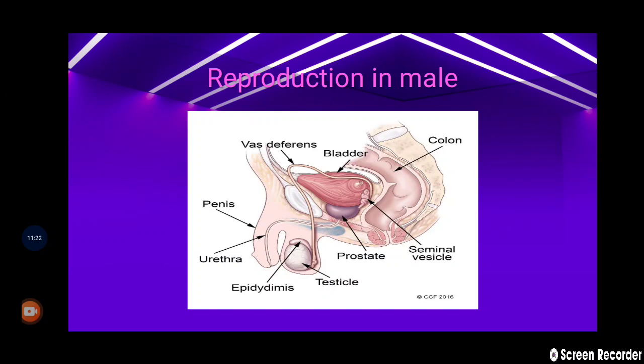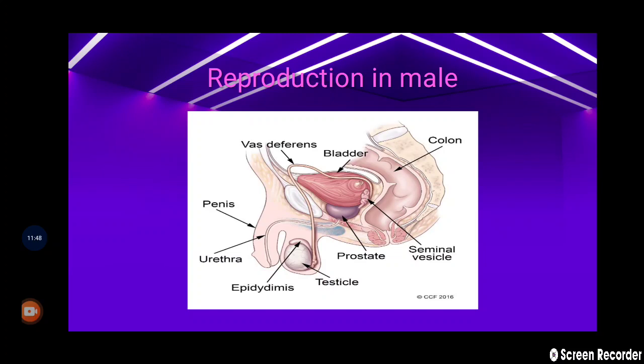Now there is a very common question which arises. How is the sex of a baby determined? So the answer to that question is, human beings have 23 pairs of chromosomes. You all will be knowing that. One pair in male, X and Y, and one pair of chromosomes in female, which is X and X, are called sex chromosomes.